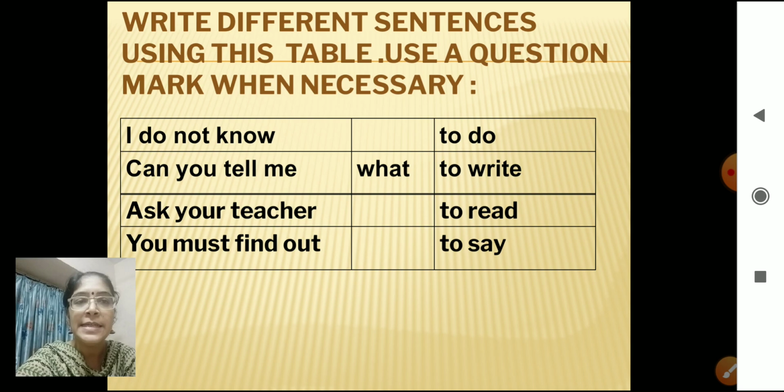Write different sentences using this table. Use a question mark when necessary. Yes, look at the table. In the given table, we are having groups of words in different columns. We have to pick up the different groups of words and frame a complete and meaningful sentence. Also, with the help of this table, we will learn to frame different sentences. Let's begin and see how to do.